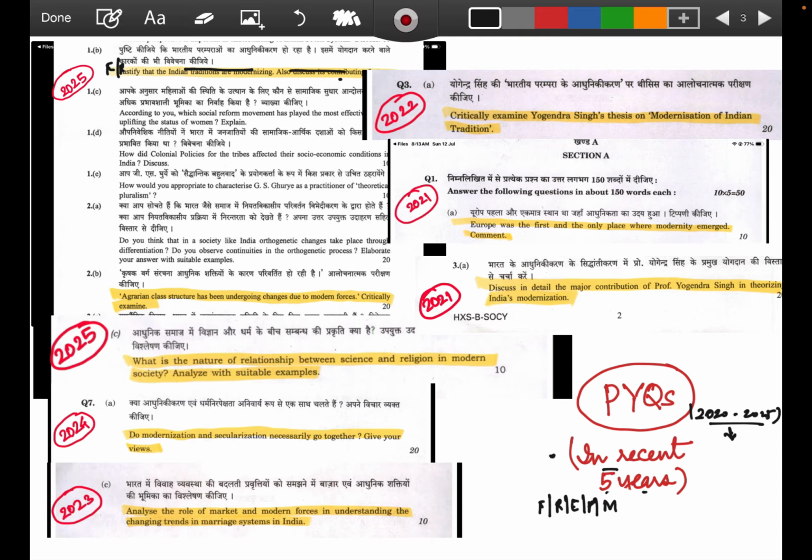Okay. Coming to the next question: agrarian class structure has been undergoing changes due to modern forces. Critically examine. So for critically examine, you have to think in and around the topic. You have to think of the positive side, and you have to talk about the negative side too. For this type of question, you can go with commercialization and capitalist farming, how differences happened among the peasantry, rich peasants, rural inequality.